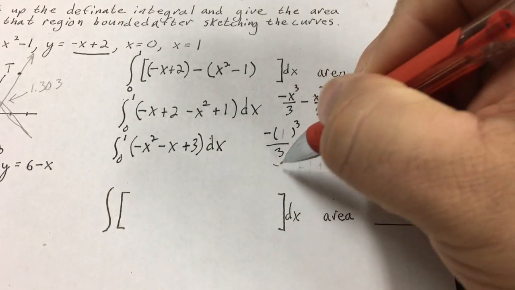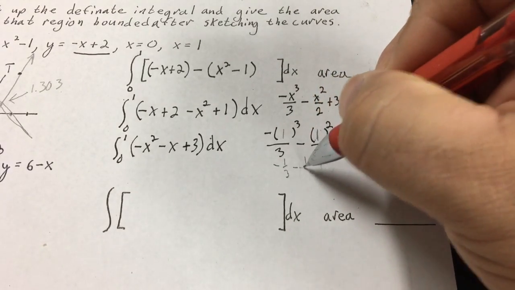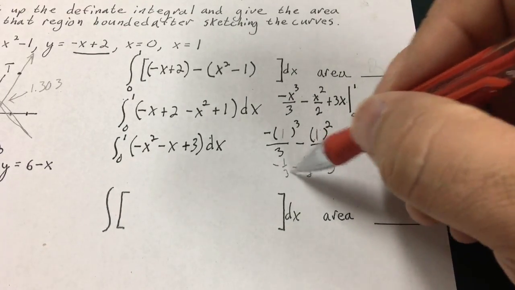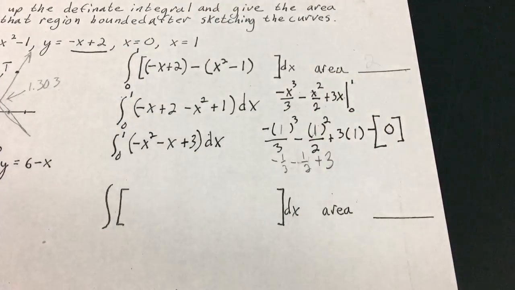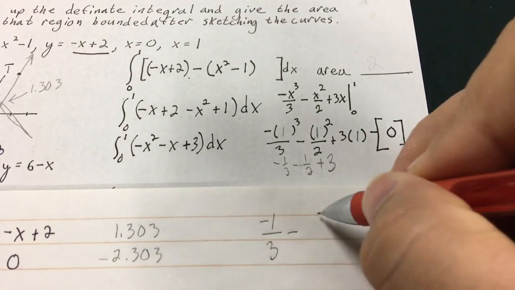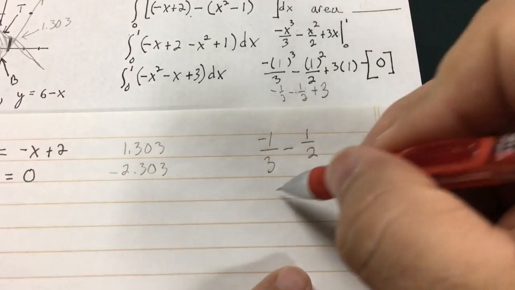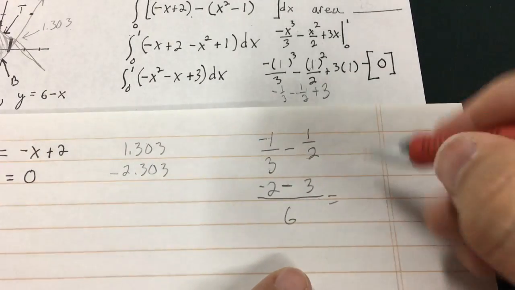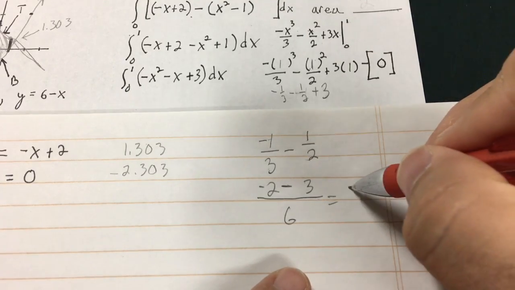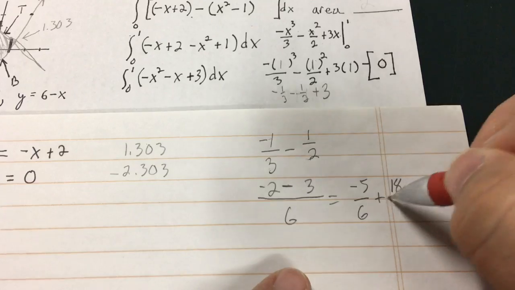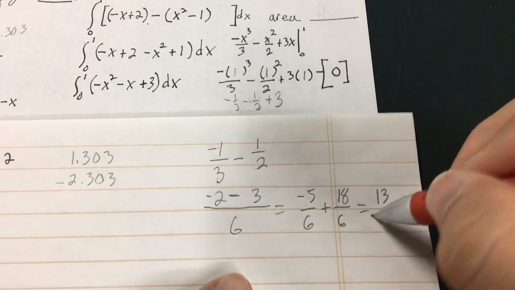Now I have to do negative 1/3 minus 1/2 plus 3. And we're going to see what that renders us. Let's see here. That's going to be a 6 on the bottom. Negative 1 over 3 minus 1 over 2. 6, negative 2, 3. I believe that's negative 5, 6 plus 3. 18 over 6. That's going to give me 13 over 6.